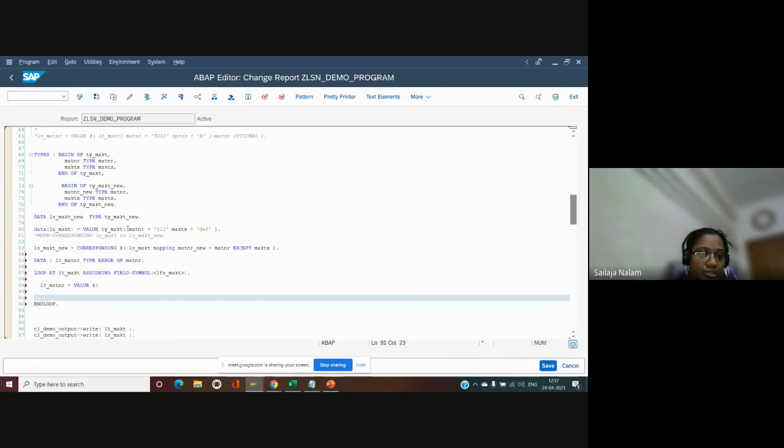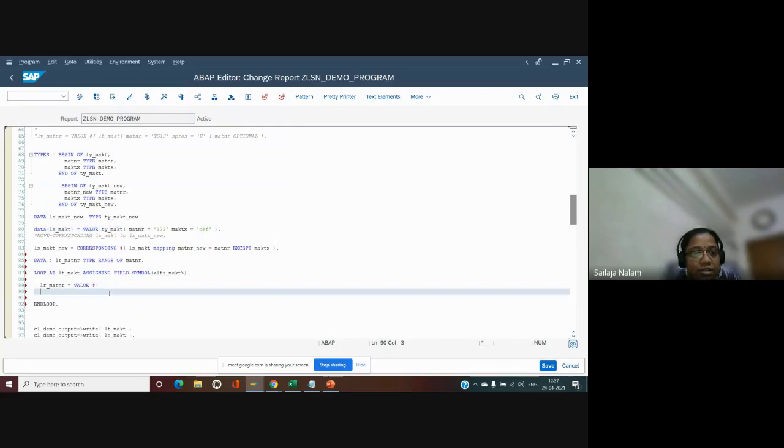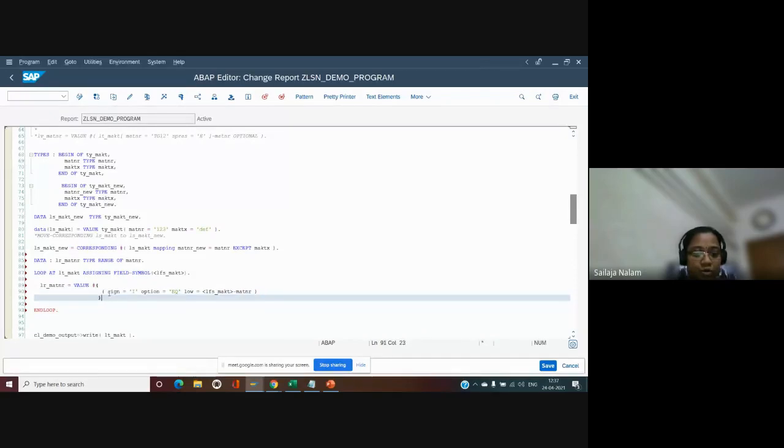Till now, this was only a structure, so we directly gave the fields. Now, coming to the internal table, we need to have separate rows, and we'll be having the internal table in the format of rows, right? So we need to populate them as rows itself. So SIGN equal to I, OPTION equal to EQ, and LOW is equal to LS_MAKT-MATNR. This is how we populate.